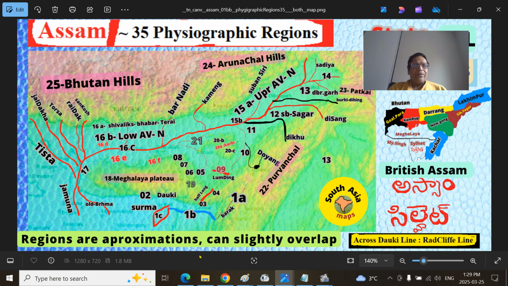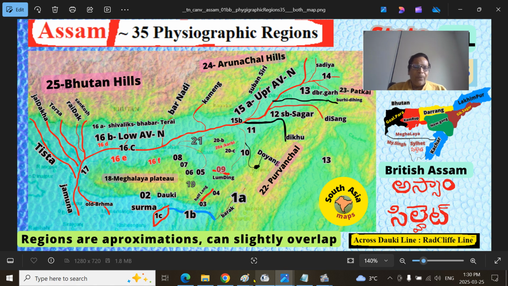So this is the lower part of the valley. West of the Kameng river, this is the northern part. This is the Bangar region. Bangar means the older alluvium. That means when the swift flowing rivers from the Bhutanese Himalayas deposited, it is older. The younger one is the Kadar region. That is the Charland region. Kadar and Charland, you see, they go together.